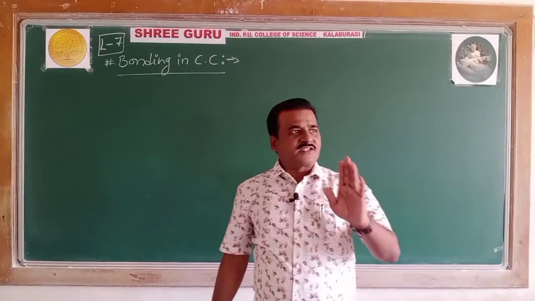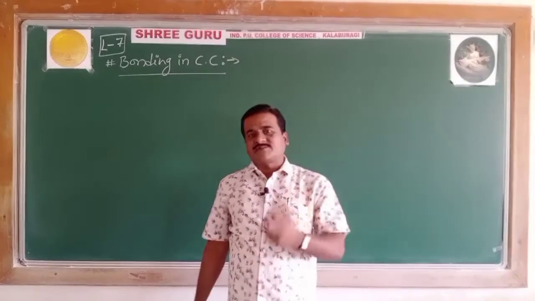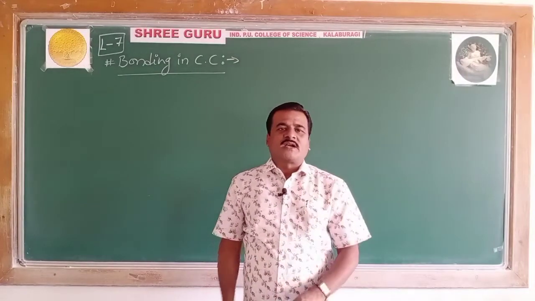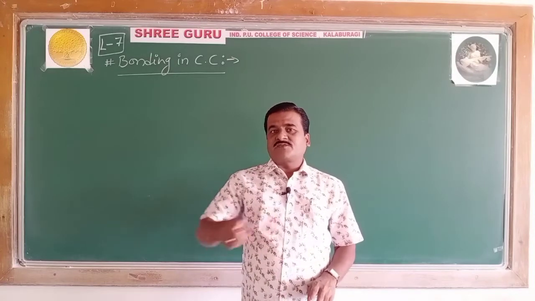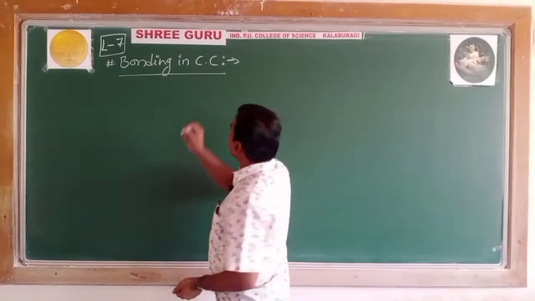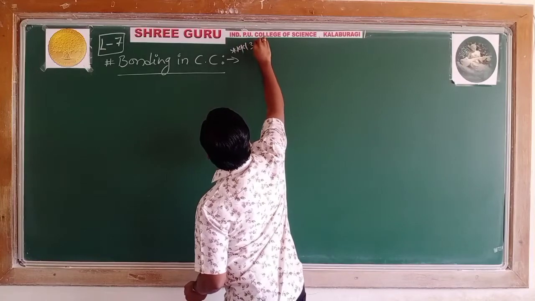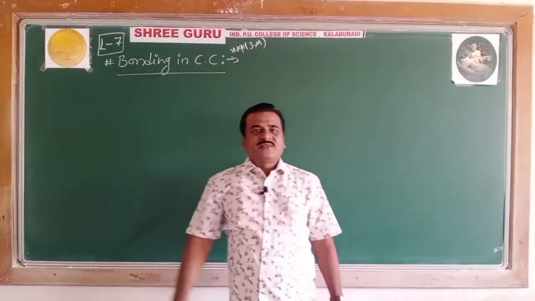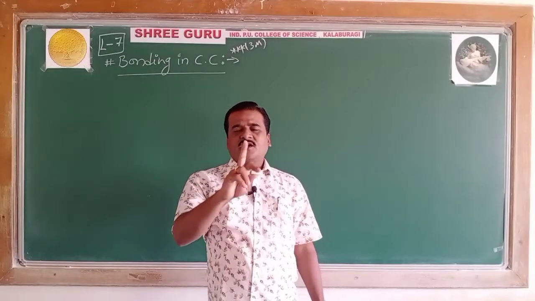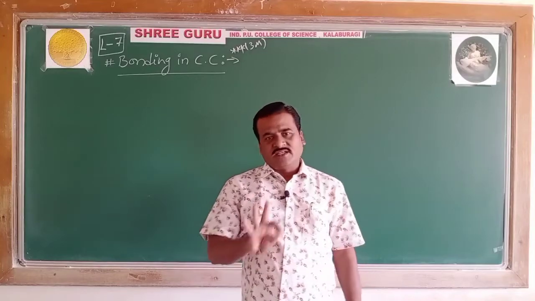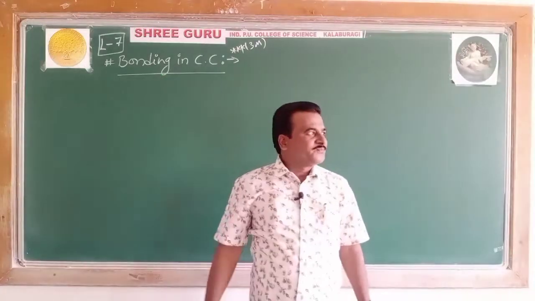Hope you remember, in the introductory class I said the weightage of this topic is 6 marks. The weightage of the coordination compounds as per the blueprint is 6 marks. So a 3 mark question will appear from this heading. Keep it in mind. Definitely a 3 mark question will appear and has appeared many a time. There are 4 examples, out of which one will appear definitely in the examination under the heading bonding in coordination compounds.